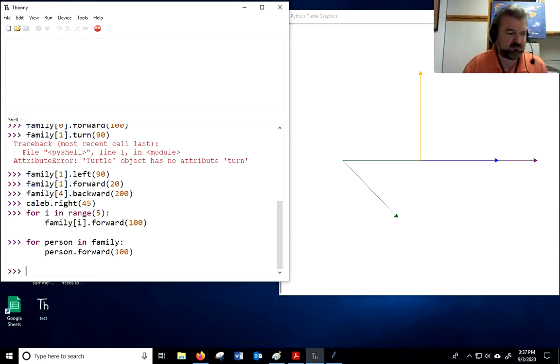Okay, this bears some pretty important consideration and thought. So let's take a minute and let's code this kind of thing in a program instead of the interactive shell, and let's run our debugger on it. I think that's going to be really helpful to us.